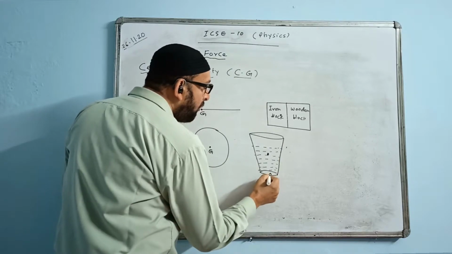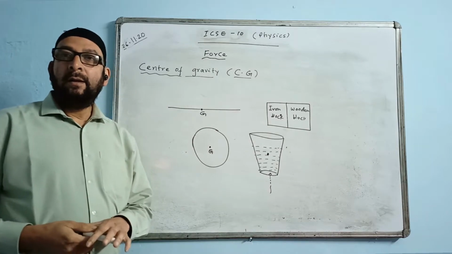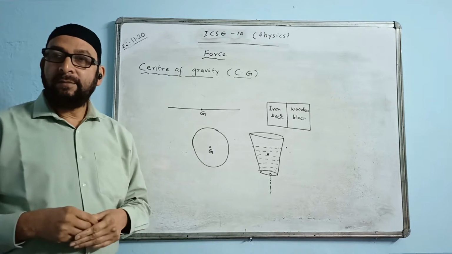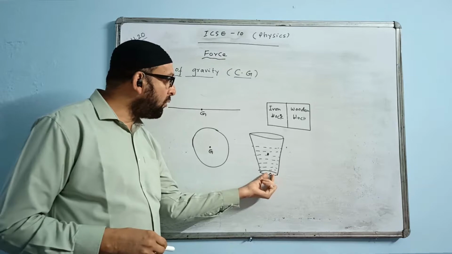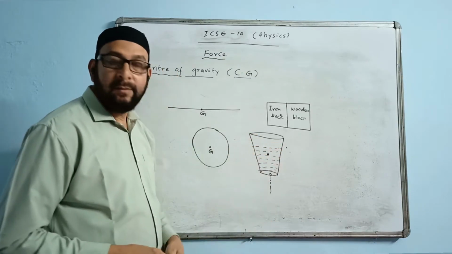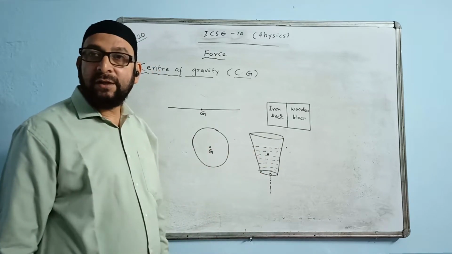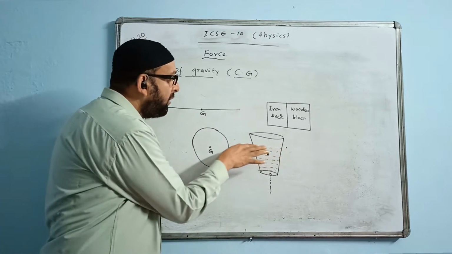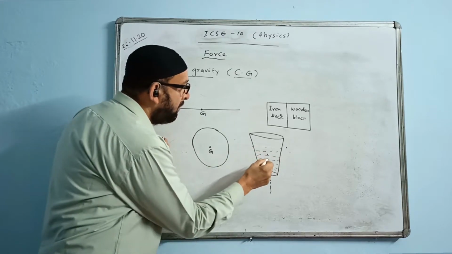Now we are making a hole over here and the water is leaking out. Will the position of CG remain the same or will it change? As there is a hole here, water is leaking from here, and the water level will decrease. What will happen to the position of CG? The answer is it will change. Because water is flowing off, the center of gravity position will go down. Somewhere here it will come.